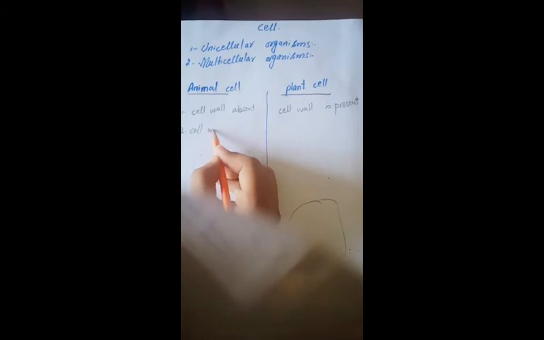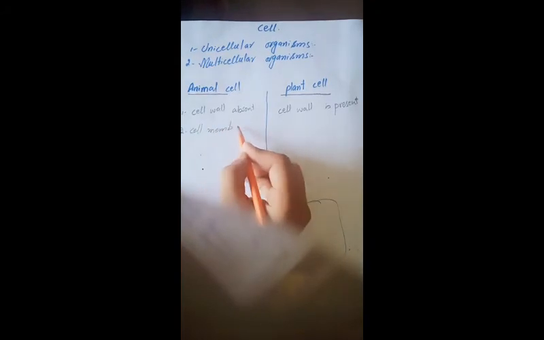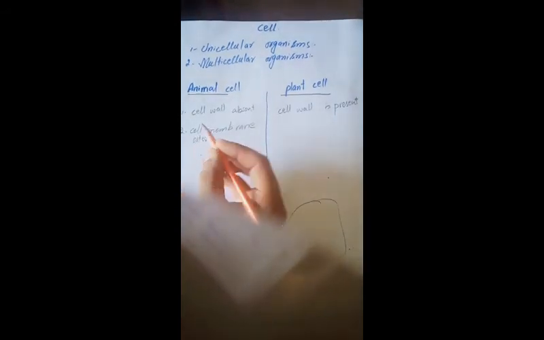If cell wall is the outermost boundary of plant cell, then what is the outermost boundary of the animal cell? Obviously, it is cell membrane. Cell membrane is the outermost boundary of animal cell.